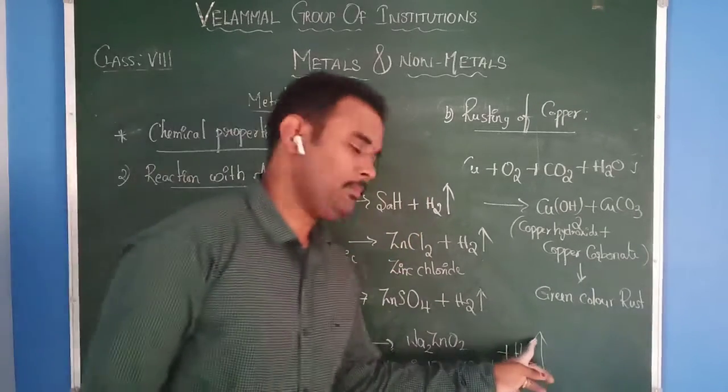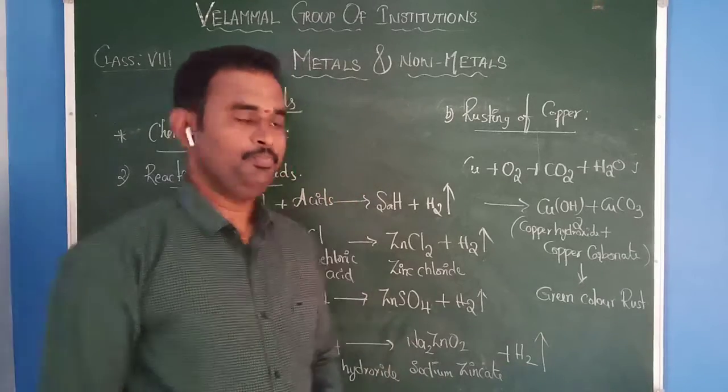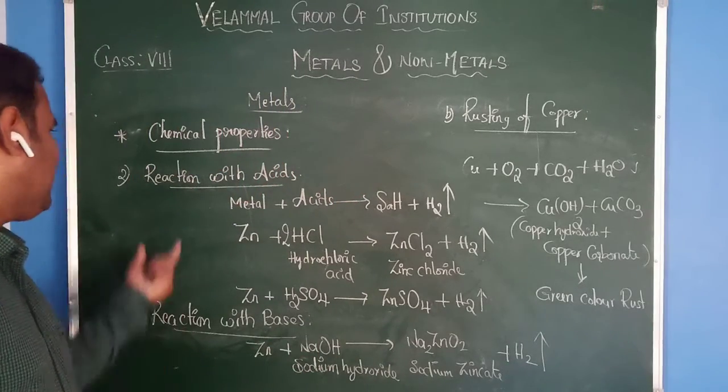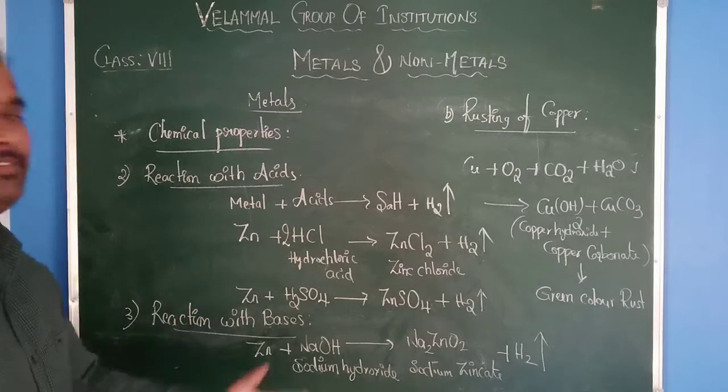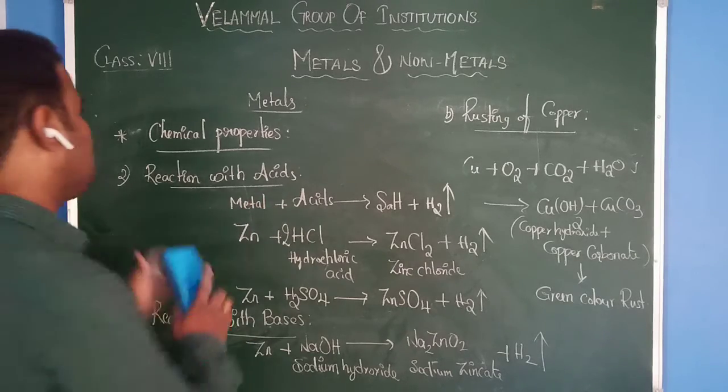Gas is always indicated by using an upward arrow. This is how metals react with acids and metals react with bases. Let us see one more example.